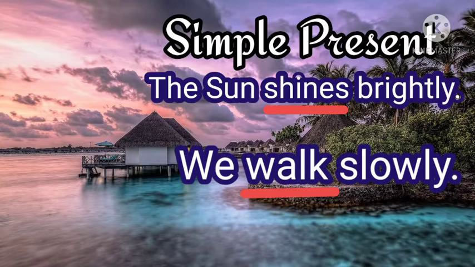Same way, if the subject of the sentence is plural, we should not add s, es or ies to the verb. We should leave it as such in the root form of the verb. Understood? See the second example. We walk slowly. Here the subject of the sentence is plural. So we have written the verb as such, which means it is in the root form of the verb.